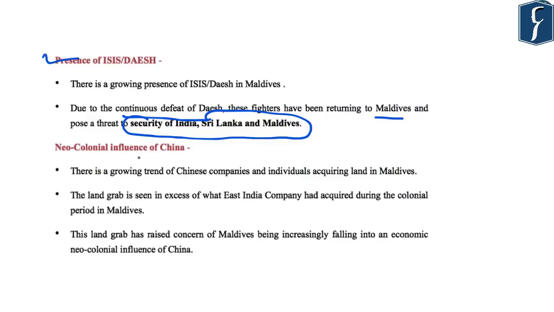Fourth is the neo-colonial influence of China. And there has been a growing trend of Chinese companies and individuals acquiring land in Maldives. Now, this land grab is being seen in excess of what the East India Company had acquired during the colonial period in Maldives. And this land grab has raised concern of Maldives increasingly falling into an economic neo-colonial influence of China. So this is also a cause of concern for India because of the growing influence of China in its neighborhood.